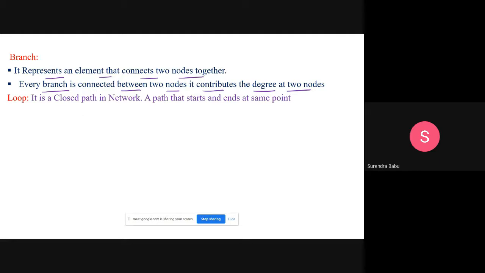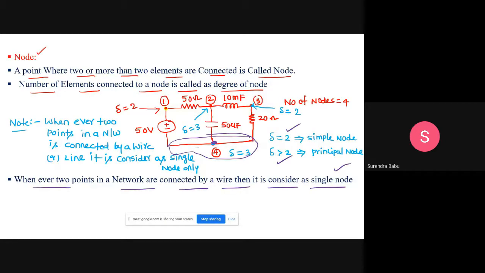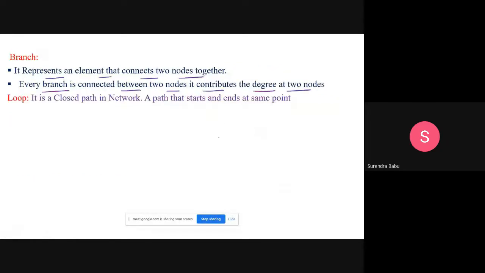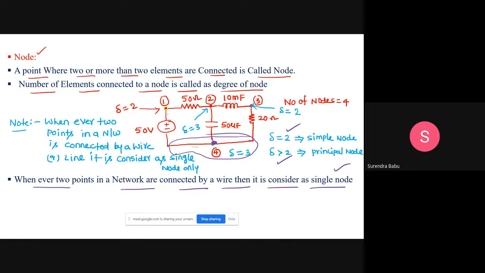It represents an element that connects two nodes together is nothing but a branch. See, in this example, or otherwise I want to draw this one. Take this example only. In this example, how many number of elements are there? This 150 ohm resistor, it's 10 millihenry, 10 millihenry inductance, 20 ohm resistor, 50 microfarad capacitor,